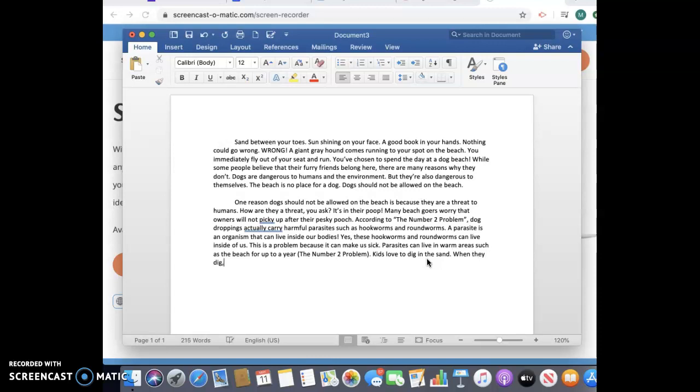When they dig, they can dig up these parasites and that is how they are transferred to humans. I'm going to say that's one way, because by just stepping on it, we can get these parasites. And that is one way that they are transferred to humans.